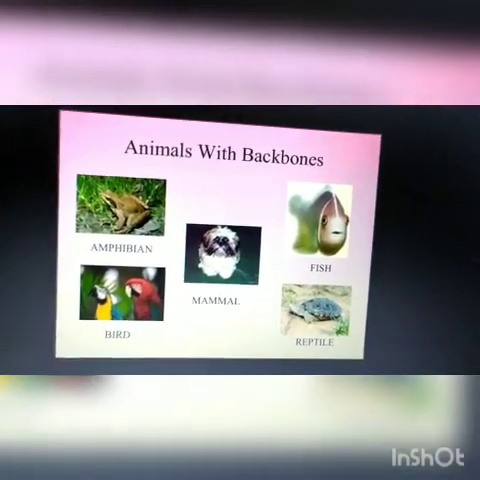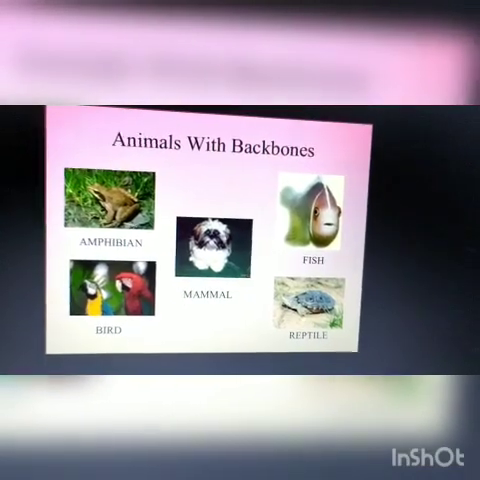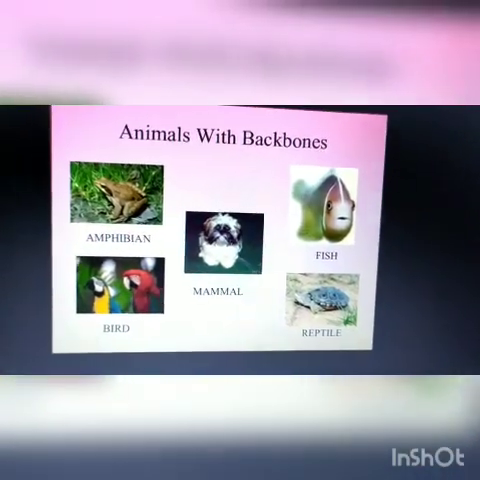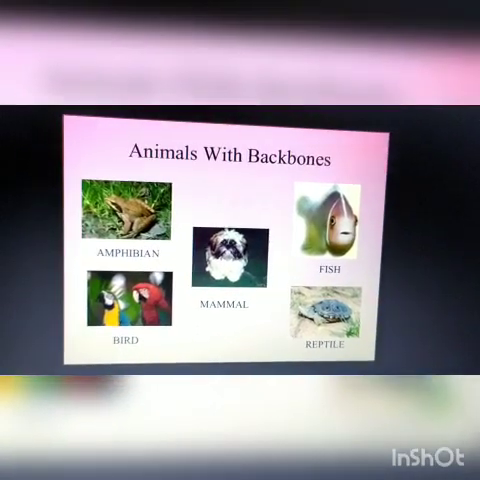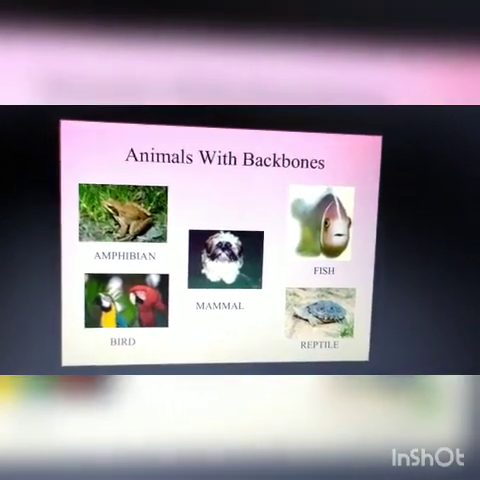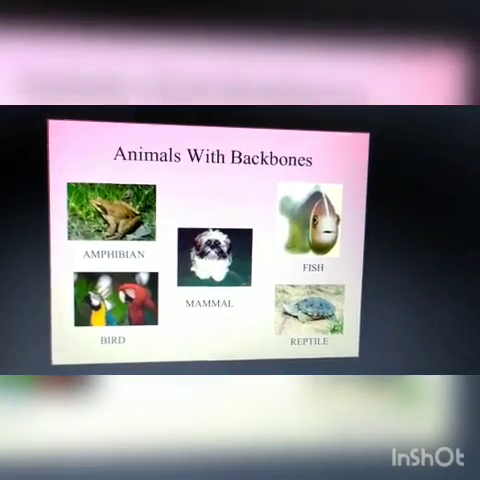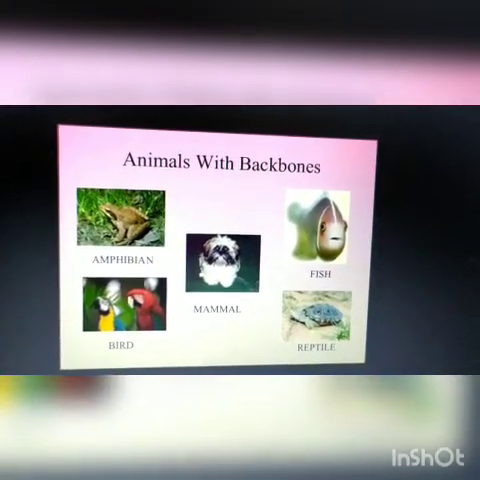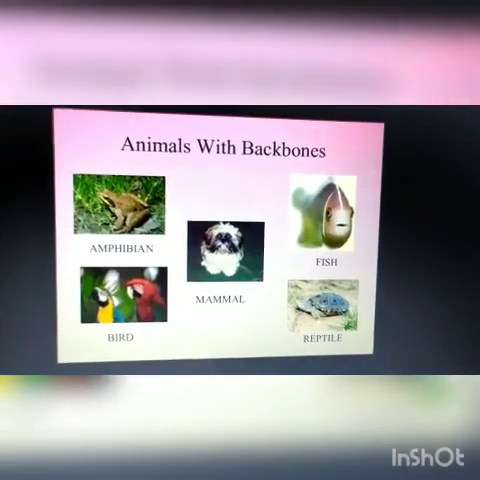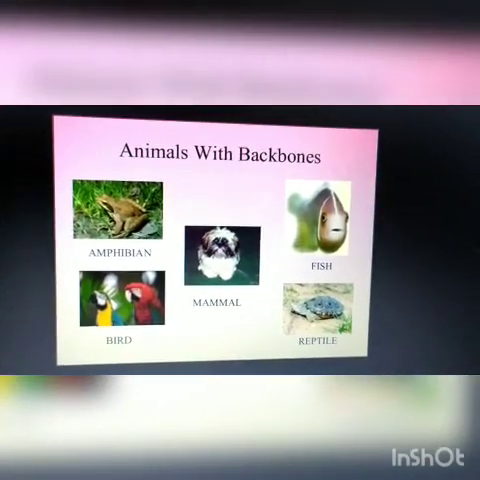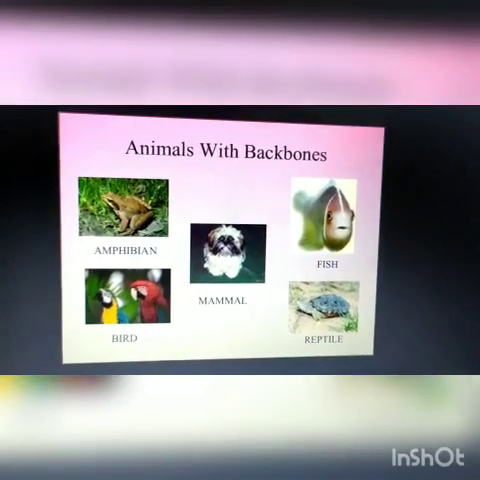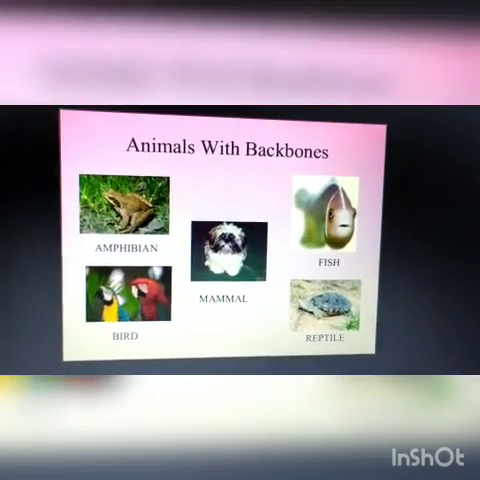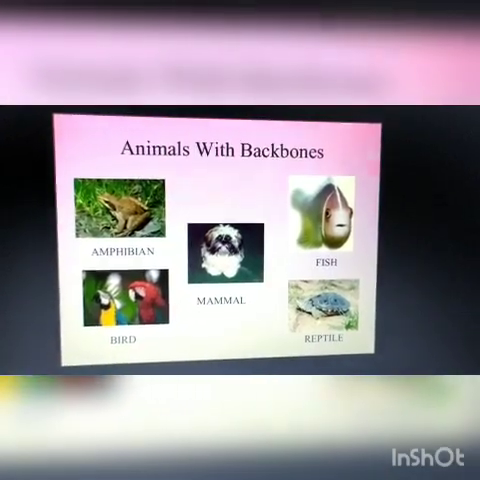Okay. Now, next one is reptile. Reptiles are those animals which do not have legs. They crawl on the surface of land. Okay. So, snakes, crocodiles, lizards and tortoises are reptiles. Some reptiles live on land while others live on both land and water.